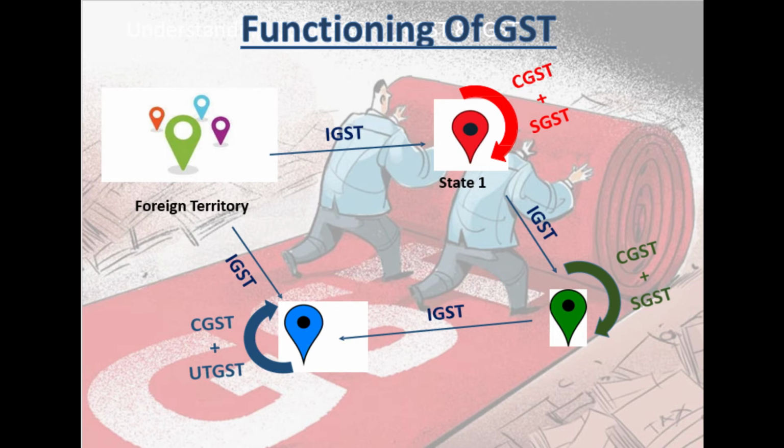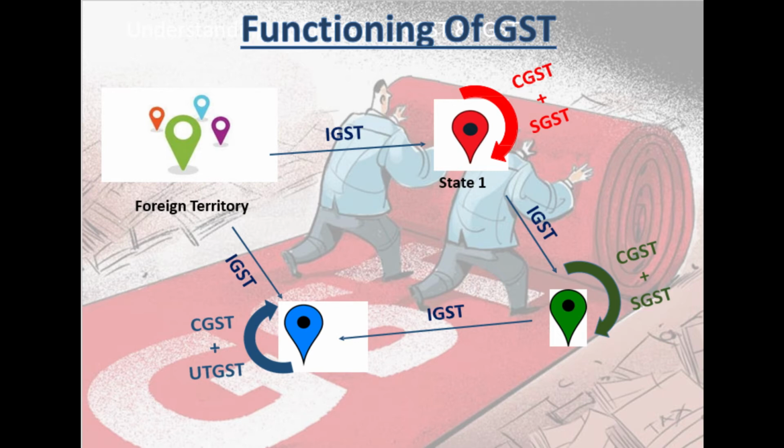Then what happens? IGST will be applicable on the transaction between state 2, which is indicated in green, and the UT, which is indicated in blue. IGST will be applicable. Now, after goods have landed in the union territory, if they are being sold locally within the union territory, then what would be applicable? CGST plus UTGST, right?